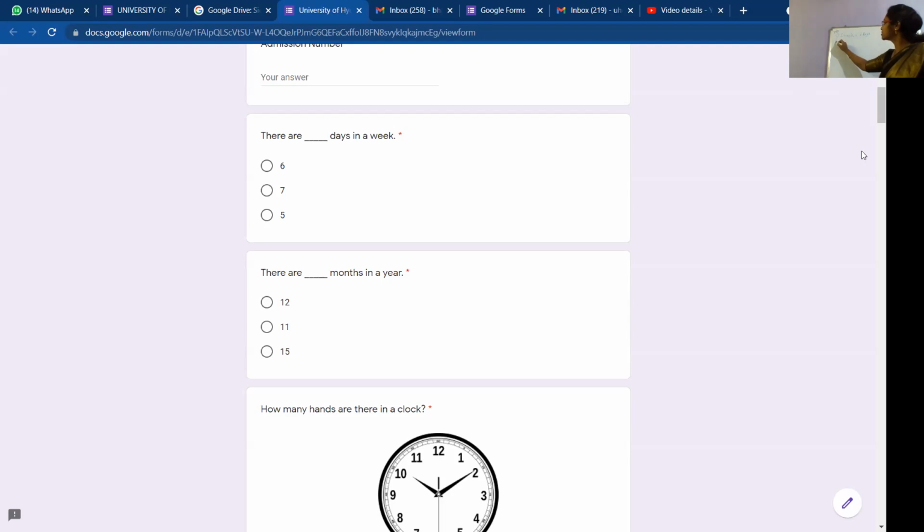Good. So next, can you tell me, Srijnasri, this also? There are dash months in a year. 1 year is equal to how many months? Very good. Can you name those 12 months?